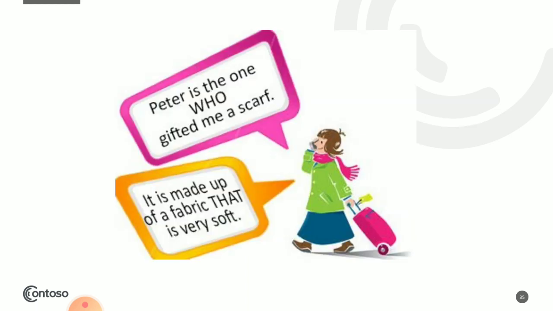See this picture. Peter is the one who gifted me a scarf. You know, Peter. Who? Now, who is being referred for the Peter, the noun? Okay? Gifted me a scarf. It is made up of a fabric that is very soft. Okay? That refers to it. And it is being talked about the scarf. I hope you're able to understand this thing.